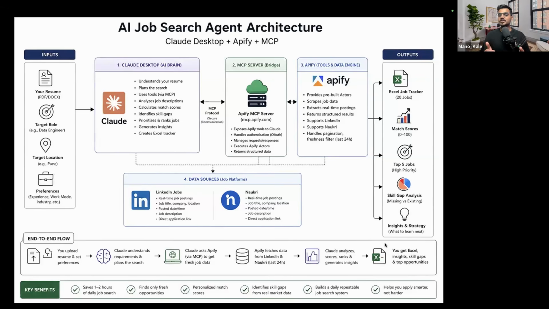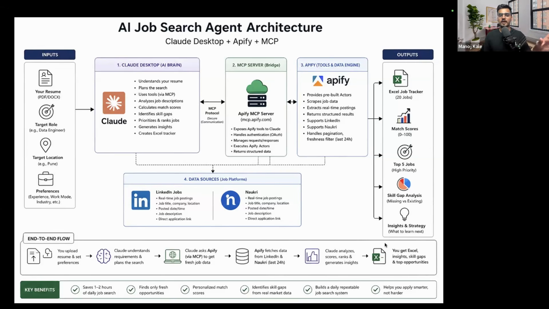And what will this extension do? This API has the access to scrape data from LinkedIn and Naukri. Claude itself cannot scrape data from LinkedIn and Naukri, so you are going to use the API to scrape the data from LinkedIn and Naukri, and it gives you the last 24 hours of jobs for your resume.